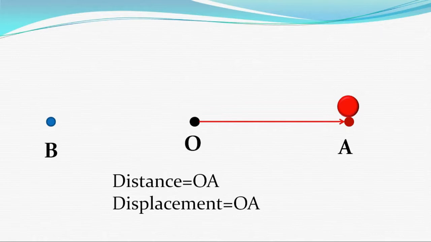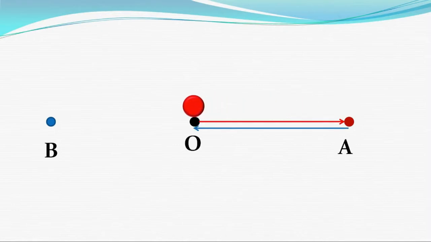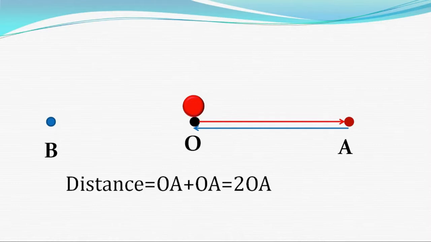Now the body moves towards O and reaches O. Since the body covers the same distance, that is OA, 2 times, its distance is OA plus OA equals 2OA. And what would be its displacement?